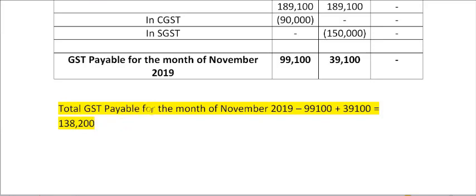What is the total amount that needs to be paid? That is, total GST payable for the month is 99,100 plus 39,100, which is 1,38,200. The assessee has to pay this to the government for the month of November 2019.